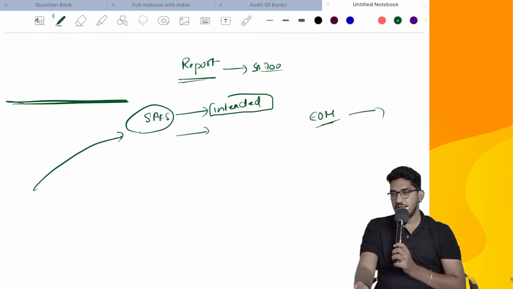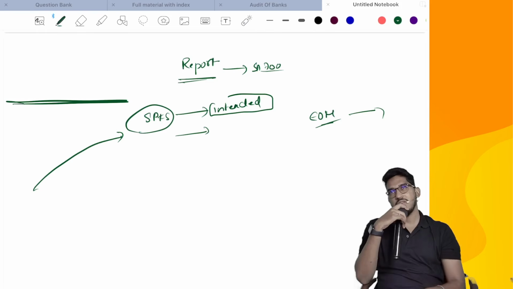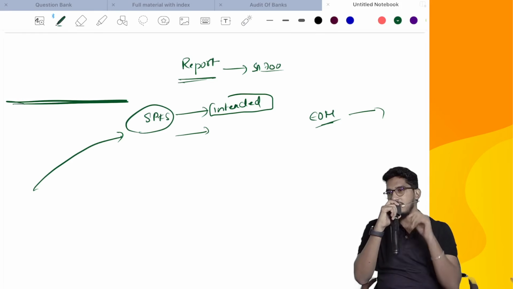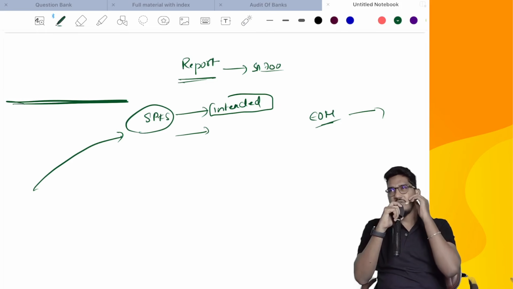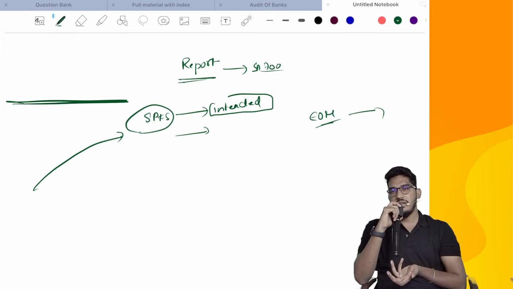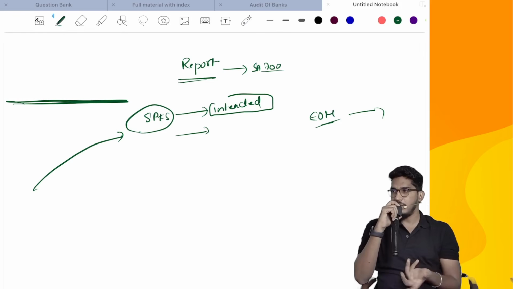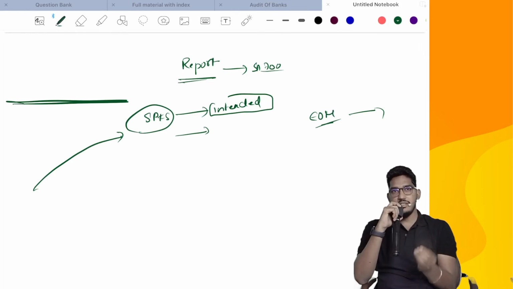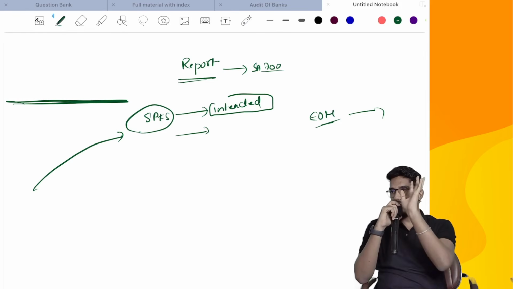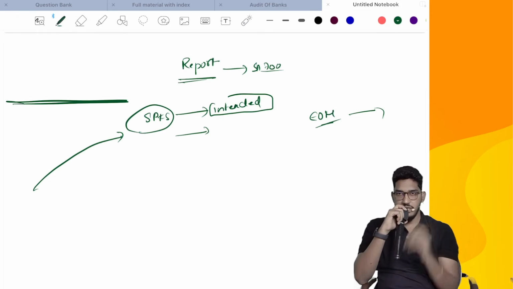What guidance has SA800 given? Use the emphasis of matter paragraph. See why? Because that is the only option we have. Other matters paragraph is related to other responsibilities, so we will not use it. Emphasis, generally we use it to highlight any information which is already presented or disclosed. So we don't have any other option. That's why SA800 told us to use the emphasis of matter paragraph. Highlight this information that these financial statements are only for certain people for a certain purpose. This is not for everybody.